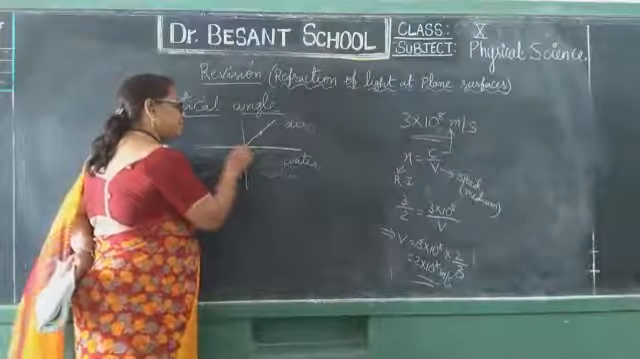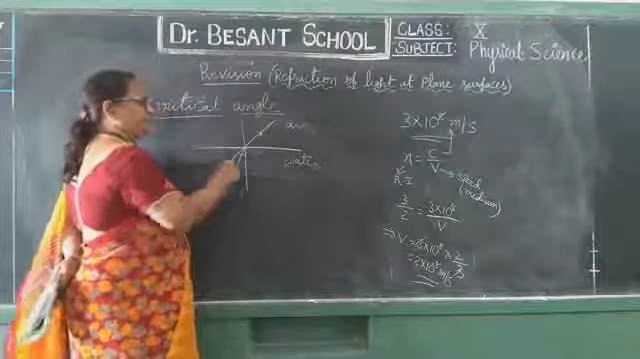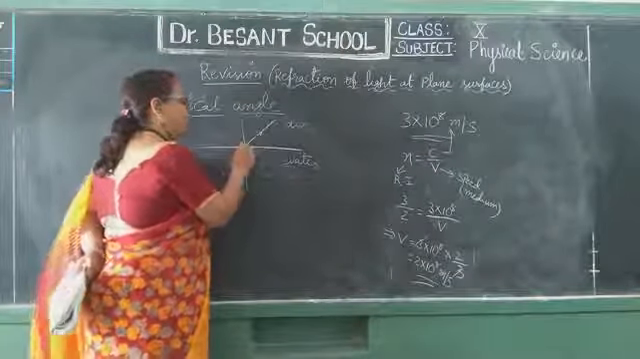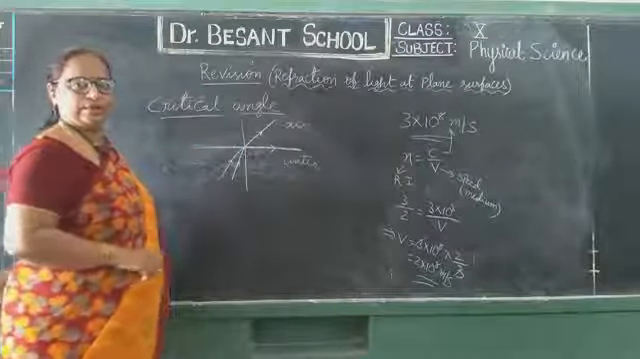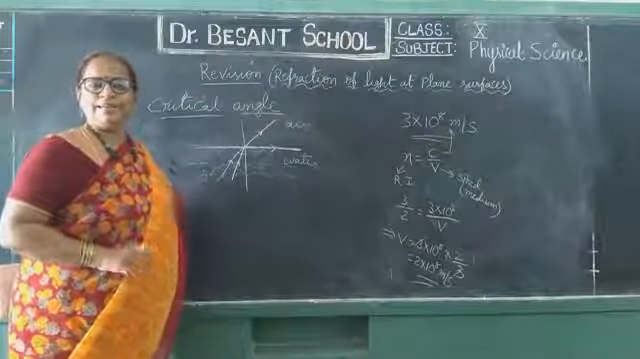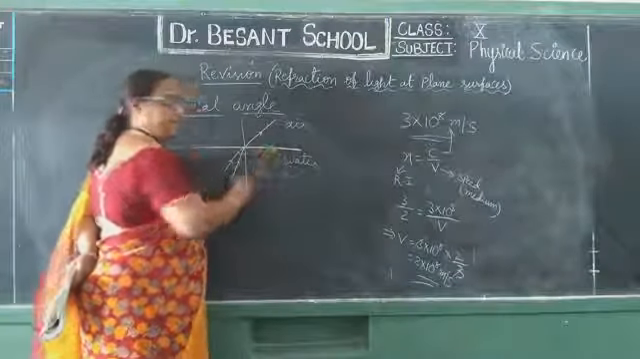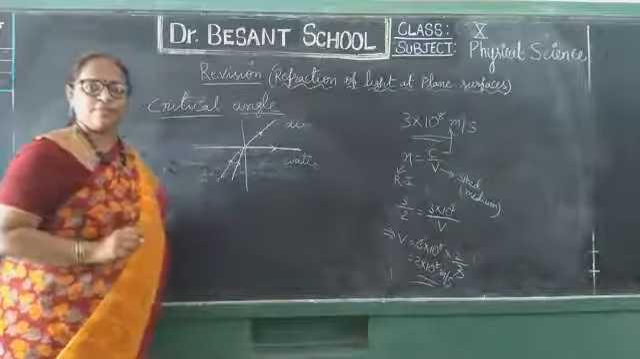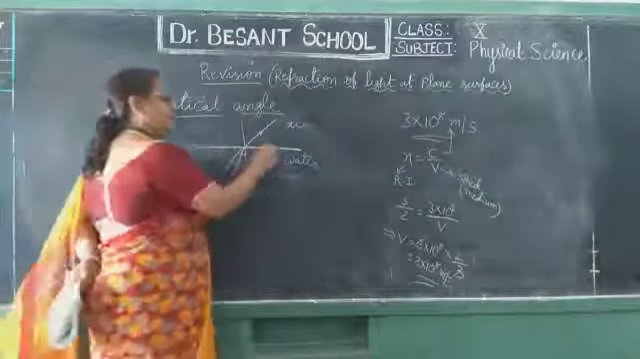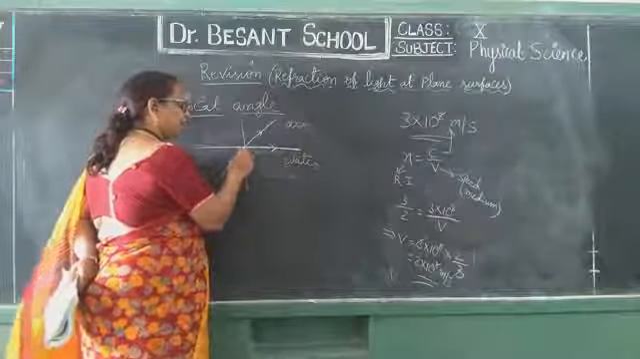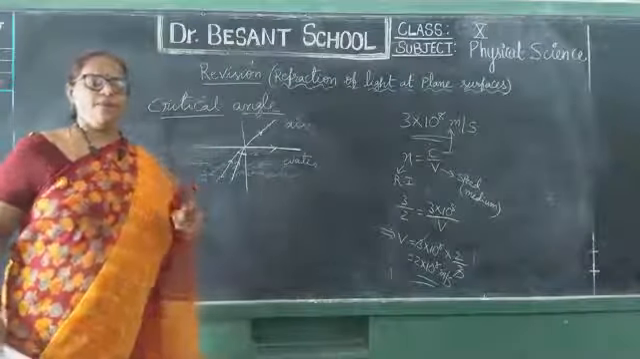Now, still increase the incident angle. Now the incident ray is taken in such a way that the refracted ray is bending away from the normal, and now the refracted ray is grazing on the interface. When the light ray passes from denser medium to rarer medium, and the refracted ray grazes at the interface, then this incident angle is called the critical angle. Understood, children? Very important definition.